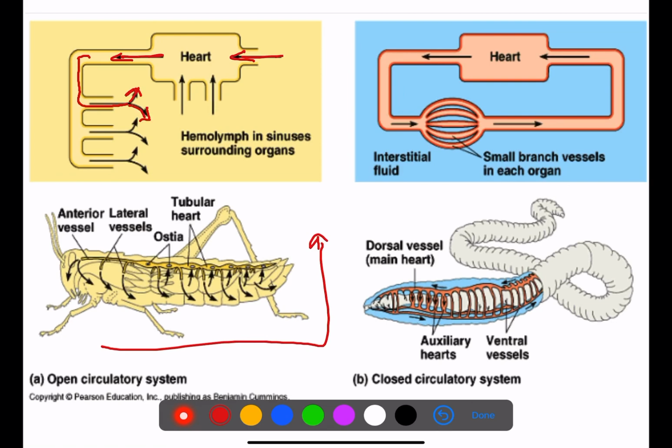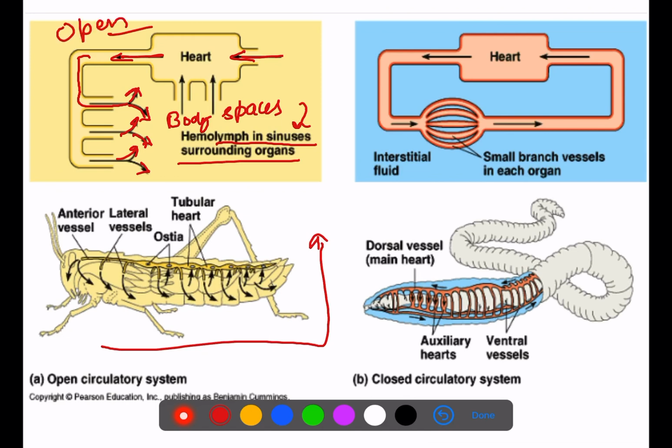Now there is no particular vessel. They directly move into body cavities or body spaces, and these spaces are known as sinuses. So hemolymph is moving into sinuses in the surrounding organs directly. There is no vessel, so this kind of system is the open circulatory system.